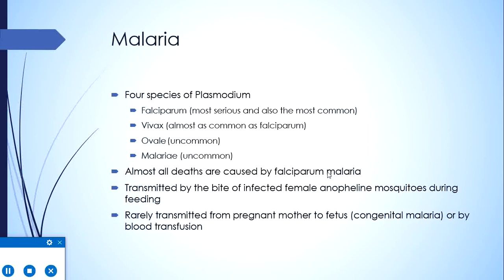Rarely the disease can also be transmitted from pregnant mother to fetus, and here the level of parasitemia is important. High levels of parasitemia increase the risk of fetal involvement, and this leads to development of congenital malaria, the most common manifestation of which is low birth weight. However, it can be severe enough to cause stillbirth.